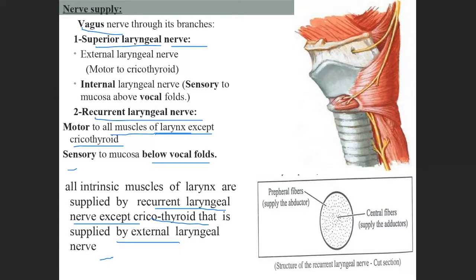It's clear? This larynx and pharynx is a very interesting topic. So whenever you have leisure time, just go through it. So you will remember how your speech is going on, how you swallow. Yeah, that's what I'm telling.